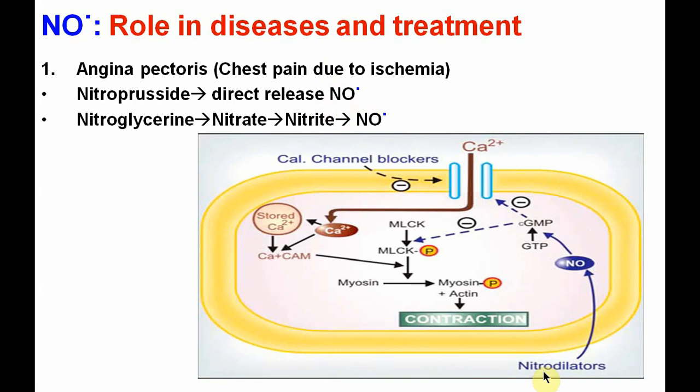You can see the nitrodilators in the body release nitric oxide, which through cyclic GMP inhibits myosin light chain kinase. That further inhibits the interaction of myosin and actin, inhibits the contraction, and leads to smooth muscle relaxation. By this relaxation, the vessels are able to flow blood to the ischemic portion of the heart, and that will relieve the chest pain.